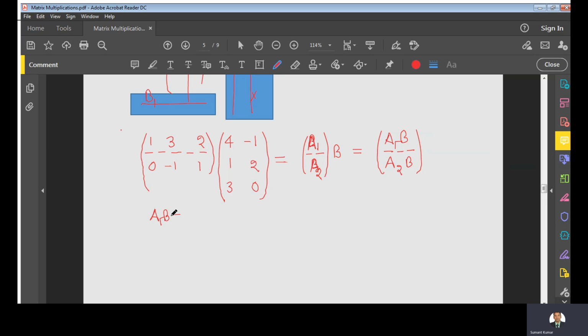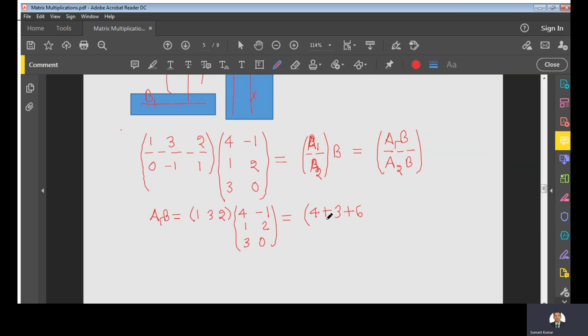When we find A1B, we multiply 1, 3, 2, which is A1, with this matrix 4, minus 1, 1, 2, 3, 0. Taking the dot product of the first row with the first column, we have 4 plus 3 plus 6.